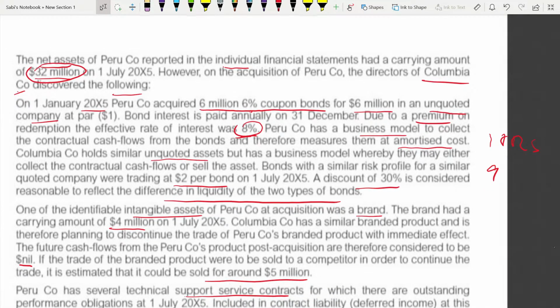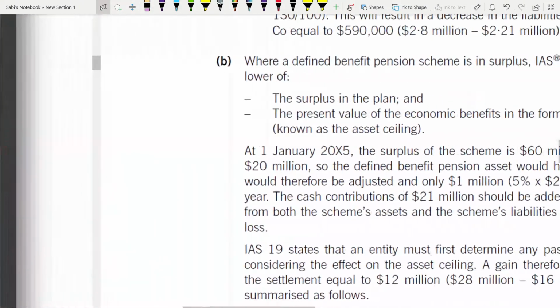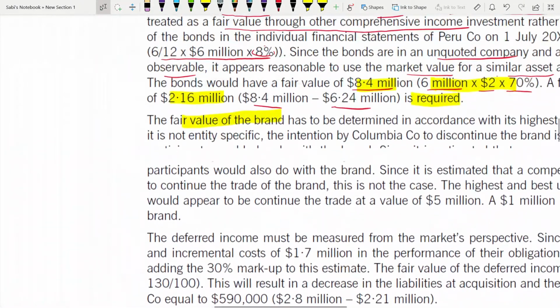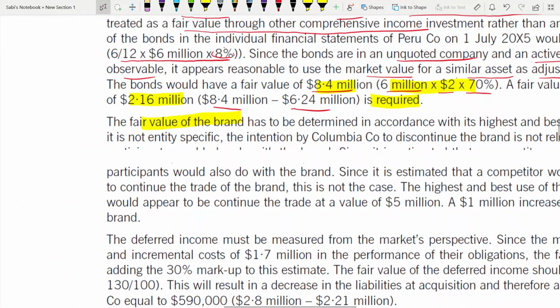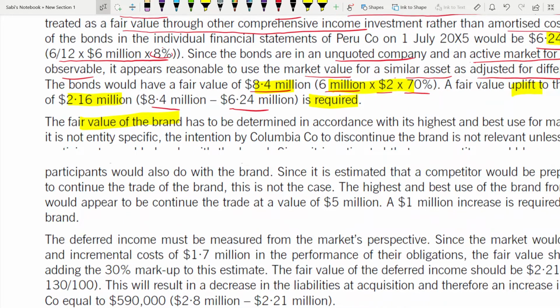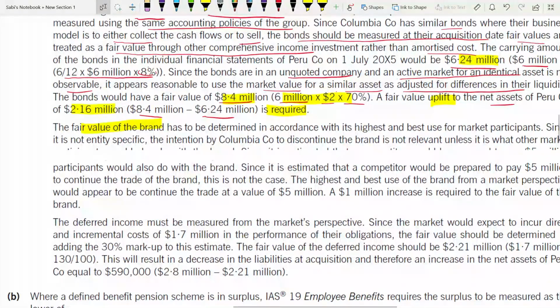So if you see here, it's 6 million, and it is sharing at 2 per bond, and also it's a discount at 30%. That's why you are taking at 70% after discount. Now let us go to the value of the brand. Bond part is over. Everything is explained differently.